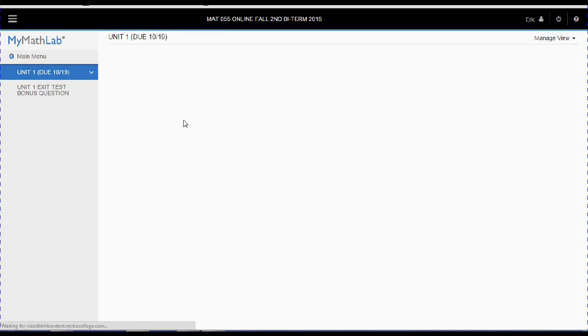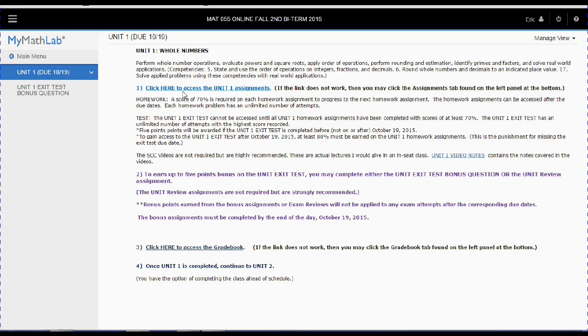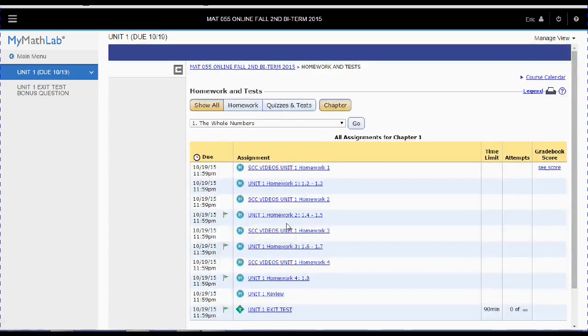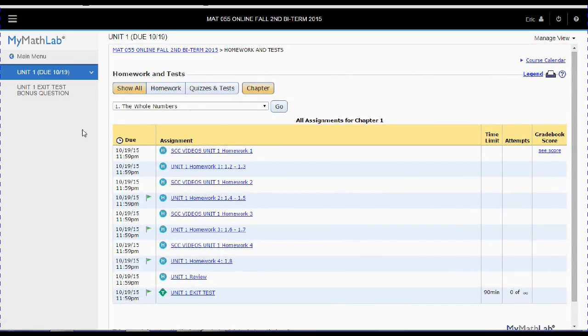So you can earn 5 points bonus by doing the review or the bonus question. You can also earn another 5 points bonus on the exit test if you finish before October 19th, not on October 19th, but before. And that's really how the class is set up.